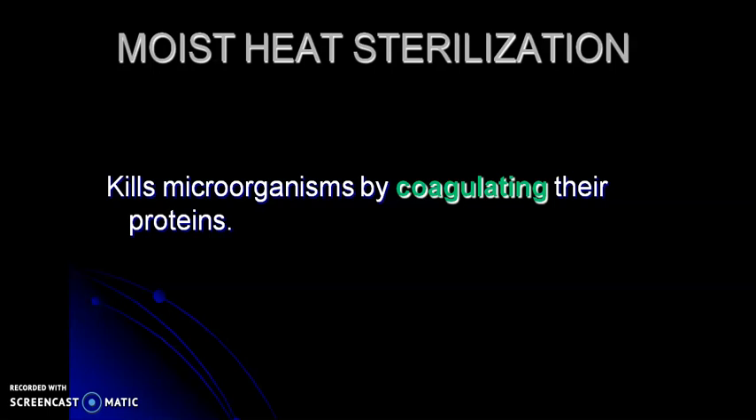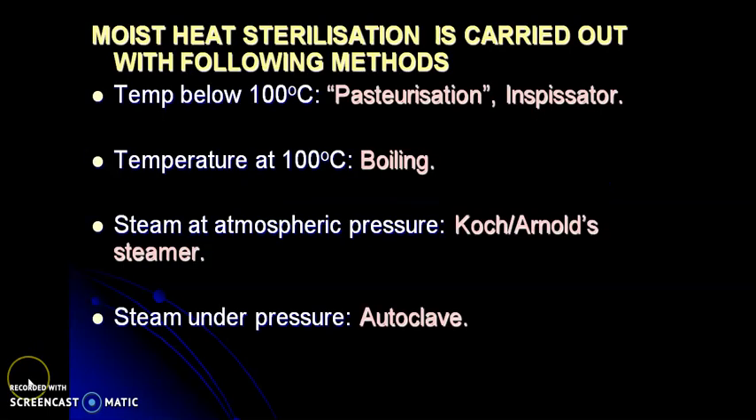Next method under physical agents is moist heat sterilization. Moist heat sterilization kills microorganisms by coagulating their proteins. Moist heat readily kills viruses, bacteria, and fungi. It is thought to kill by degrading nucleic acids and by denaturing enzymes and other essential proteins. Moist heat sterilization is carried out with following methods.